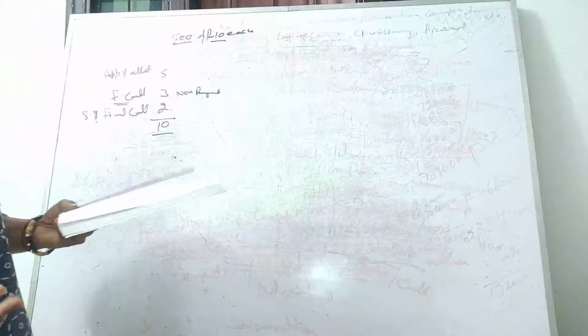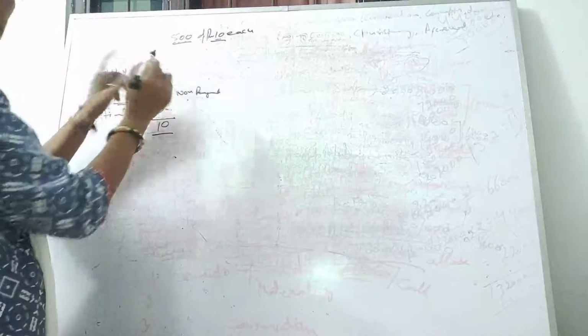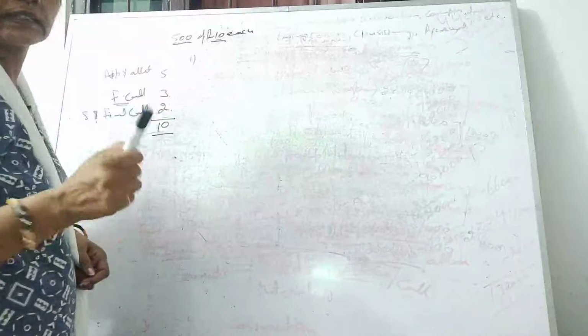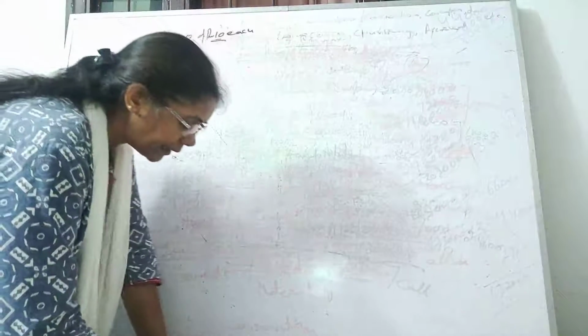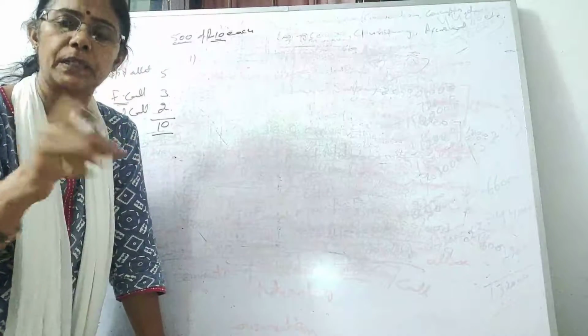So 500 shares of rupees 10 each, non-payment, and this is paid. We have to forfeit it first, and then we have to reissue. So let's do the first case. Your first case is telling if the shares are reissued for 5 rupees per share, we reissued at 5 rupees per share. So let's forfeit it first.